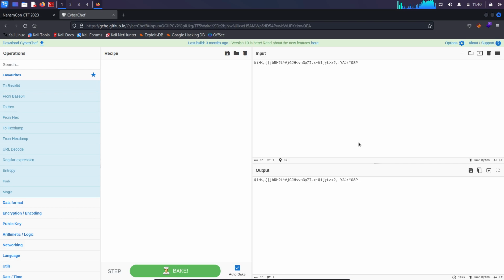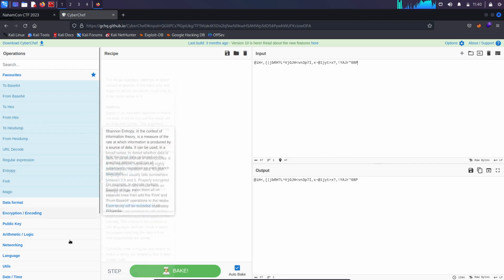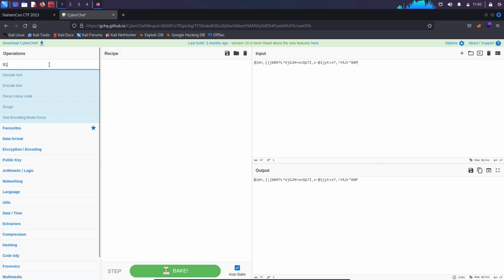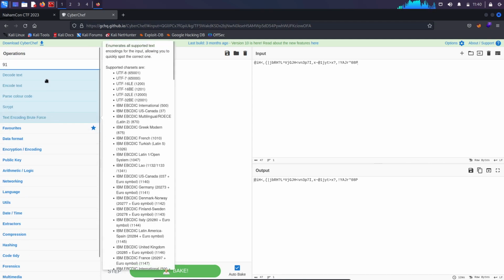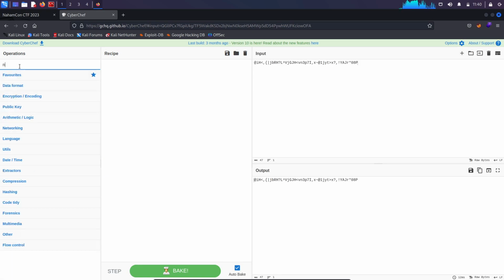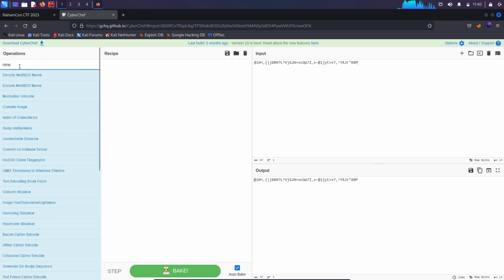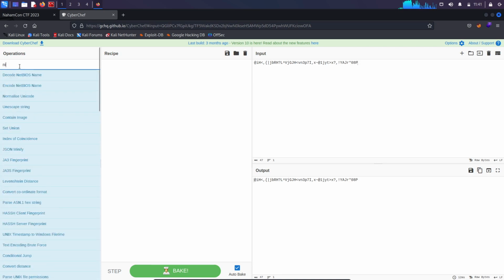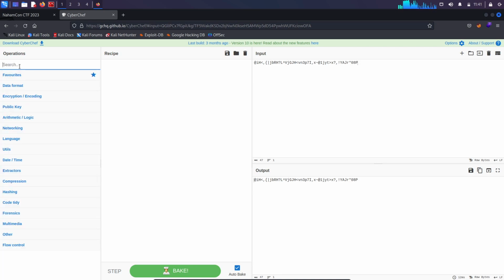Now I will see whether there are any encoding schemes with the keyword 91. So I simply type in 91 over here and let's see what we have. In 91 I don't see anything. If I type in base random, so 9 T, nothing interesting over here. I don't think I can try anything interesting here.